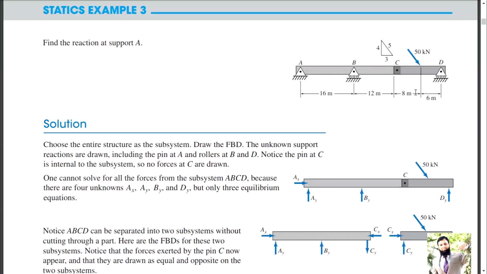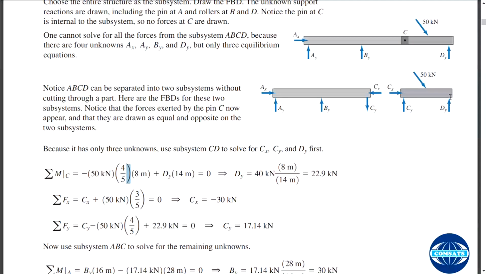What is this moment arm? 8 meter. This is clockwise positive, Dy into this, equal to 0, and solving for Dy you get 22.9 kilonewton. That's fine, and the Dy direction is okay.